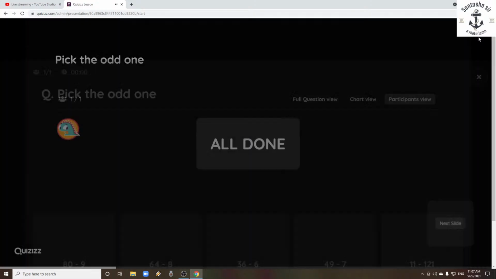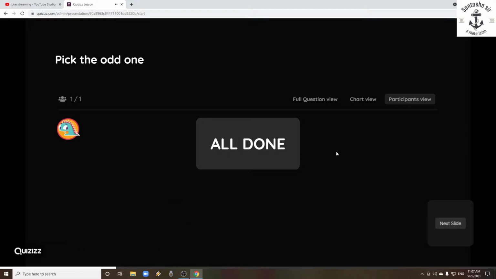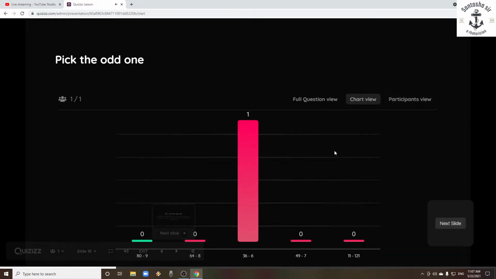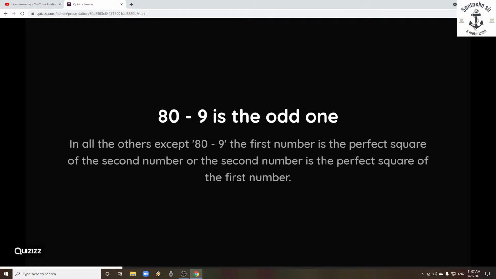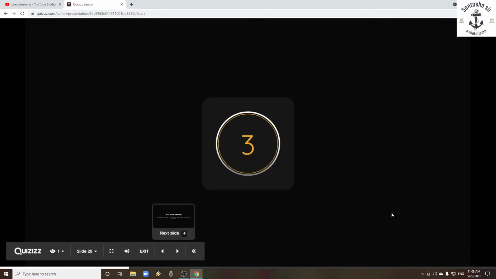So what is the odd one among these? Option A, 89. 80 and 9, this pair is odd one out. And why is it odd one out? Because except 89, the first number is the perfect square of the second number in the other pairs, or else the second number is the perfect square of the first number. But in 80 and 9, it's not a perfect square of anything. That is why this one is the odd one. So quickly move on to the next question.